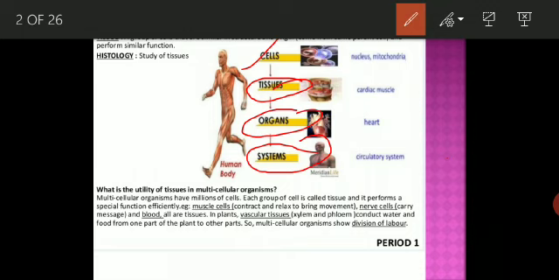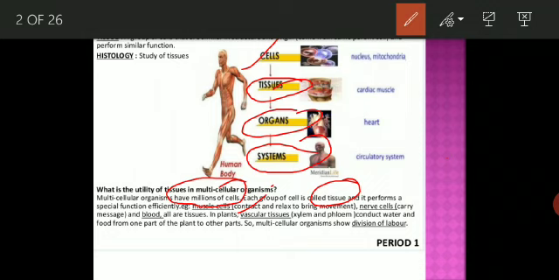Tissue in multicellular organisms. Students, a multicellular organism has millions of cells, and each group of cells is called a tissue. It performs a special function efficiently, like muscle cells. What is the function of the muscle cell?